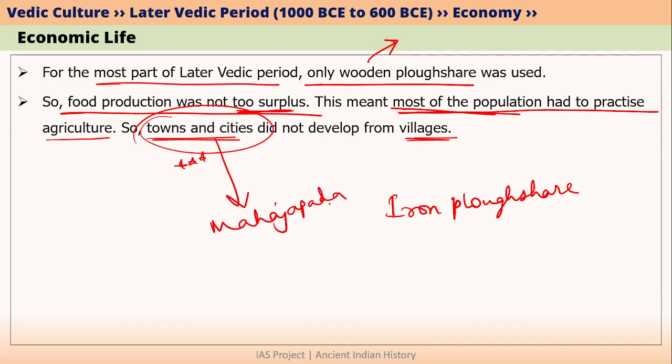But in the case of later Vedic period, most people were doing agriculture only with wooden plowshare. Iron plowshare was not there. That is why they were living in villages. So this completes our economy topic of later Vedic period.